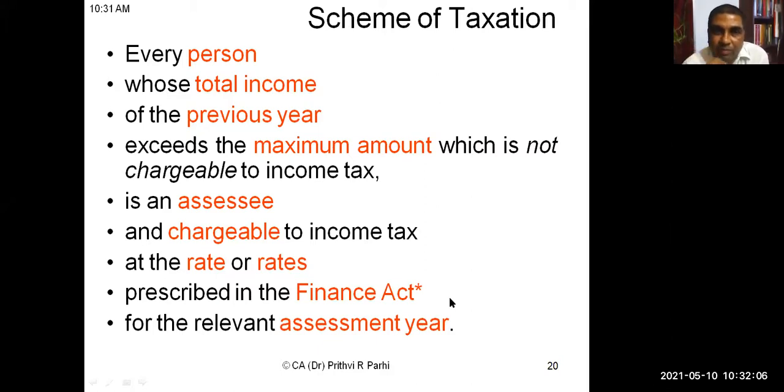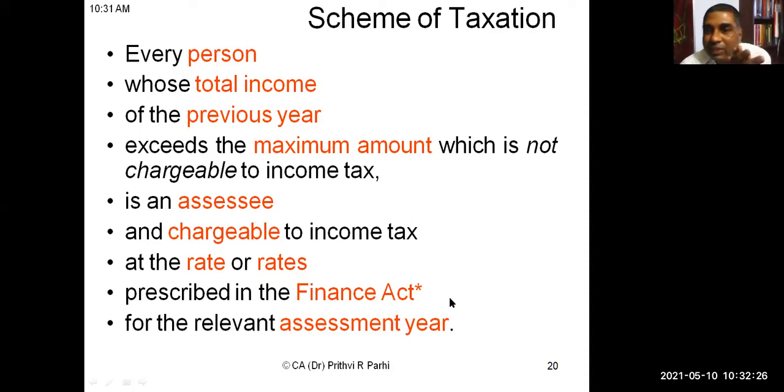Scheme of taxation. Every person whose total income of the previous year exceeds the maximum amount which is not chargeable to income tax is an assessee and chargeable to income tax at the rate or rates prescribed in the Finance Act for the relevant assessment year. Thank you.